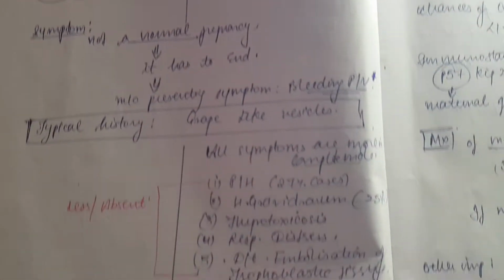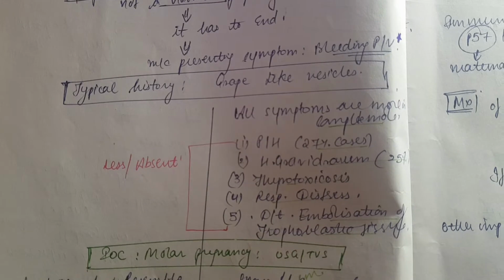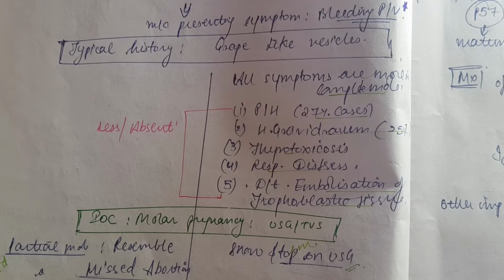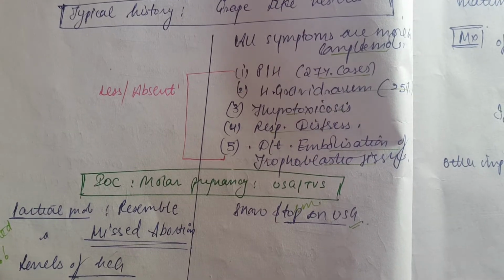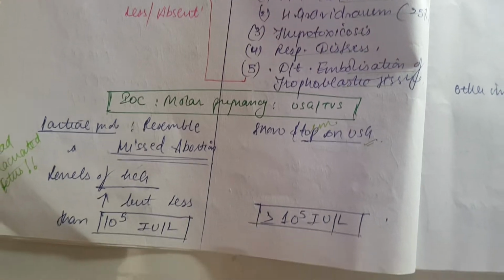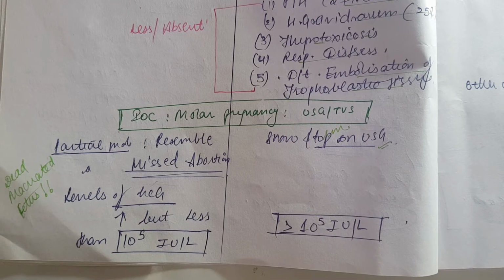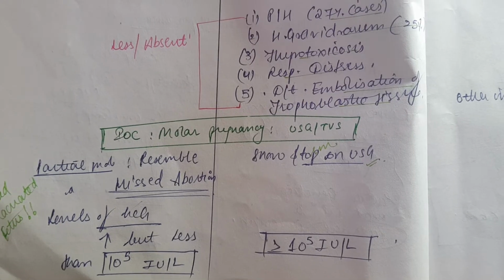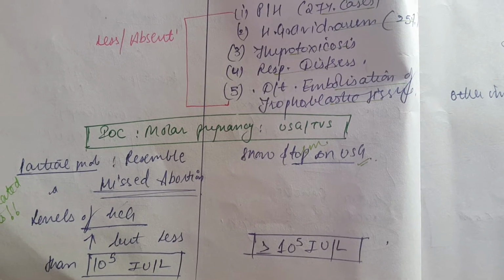That's all about it. Now coming to some symptoms: the woman will come with vaginal bleeding, and she will also say that she can see some grape-like vesicles. And other symptoms like PIH or hyperemesis gravidarum, thyrotoxicosis, respiratory distress, embolization of trophoblastic tissues, all these will be more in the bigger, dangerous disease, and that is the complete mole. And then some levels, factual things again. Beta hCG levels in the partial mole will be less than 10^5 international units per liter, and in the case of the complete mole, it will be greater than or equal to 10^5.